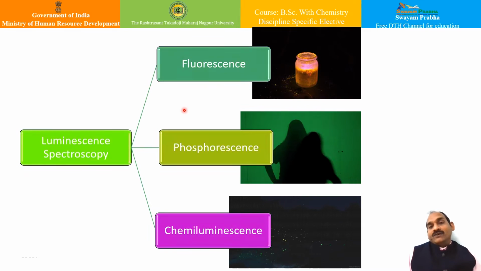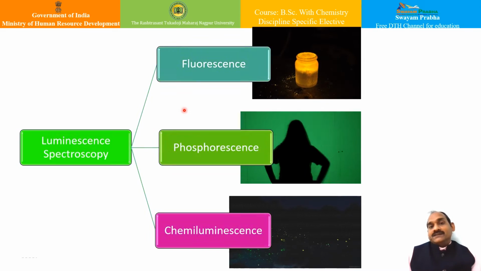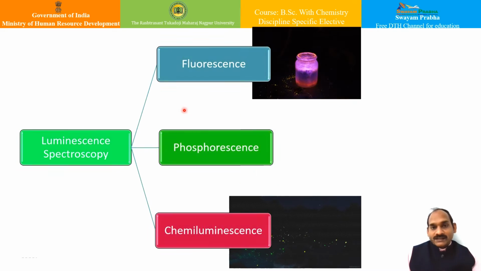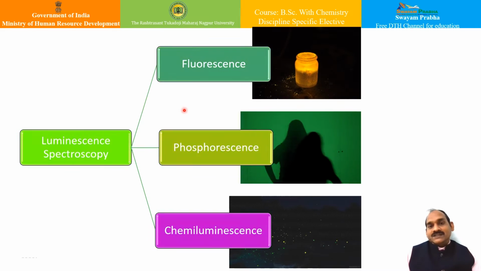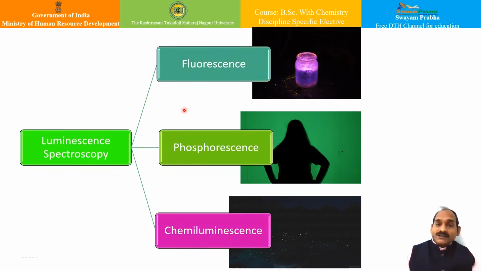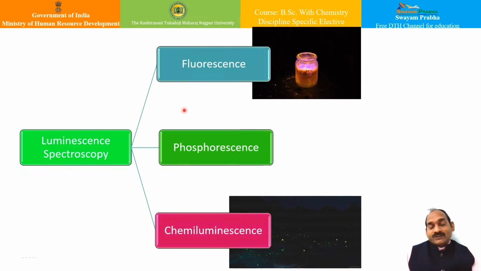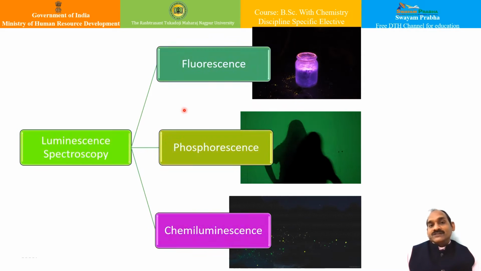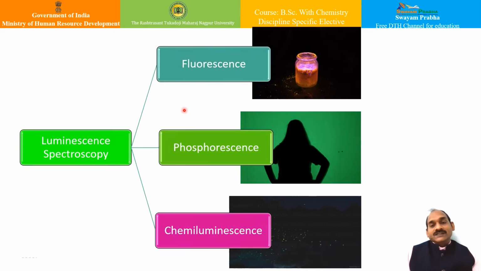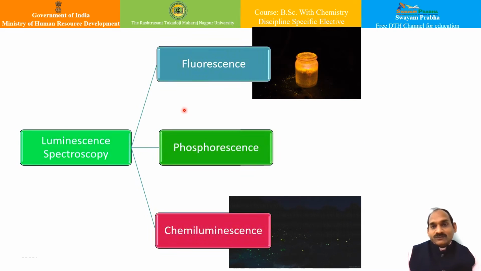This phenomenon shows several interesting properties. It is an instantaneous phenomenon and starts immediately after the absorption of light. We have already seen that different substances emit fluorescence light with different wavelengths. The extent of fluorescence depends upon the nature of the solvent and the presence of certain anions in the solution. It is exhibited by liquids as well as solids. Also, as soon as the incident radiation is cut off, the fluorescence stops. You can no more see it, because it is an instantaneous phenomenon. Examples are also very familiar to us.